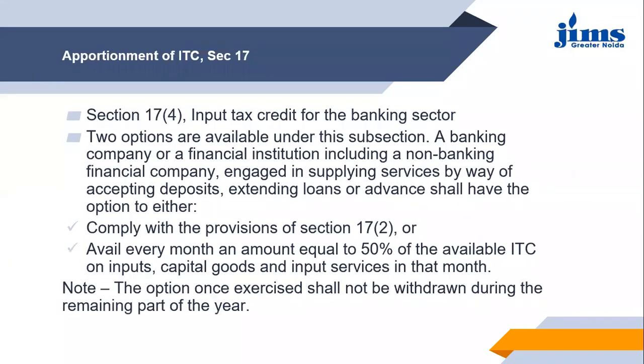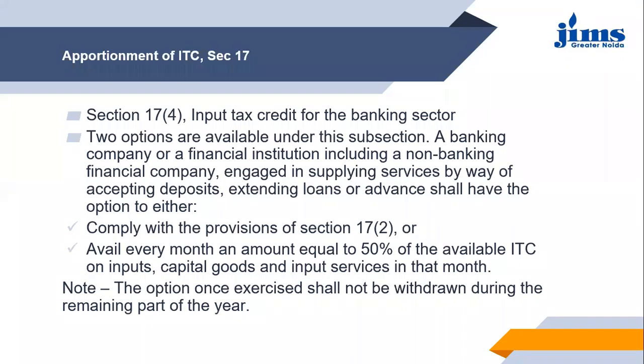Next comes subsection 4. Under subsection 4, there is talk about the banking sector. It says, section 17 subsection 4, input tax credit for the banking sector. Now, in this case, you can see two options are available under this subsection.